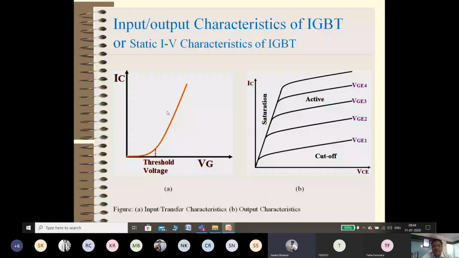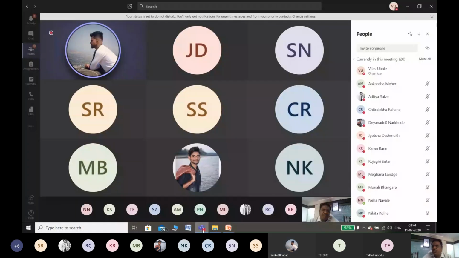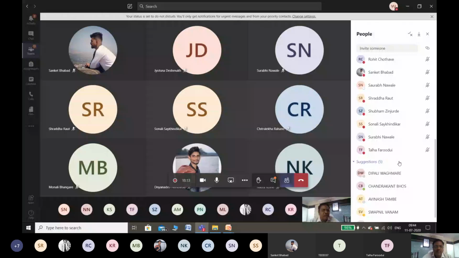So input characteristics and output characteristics, that we have... Everyone, mute yourself. Otherwise, I have the option to mute everyone, which is not a good option. So please mute yourself.